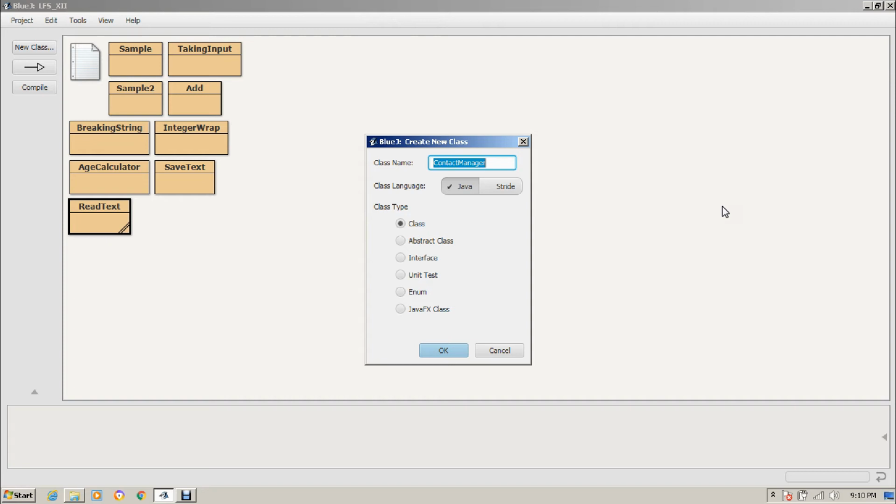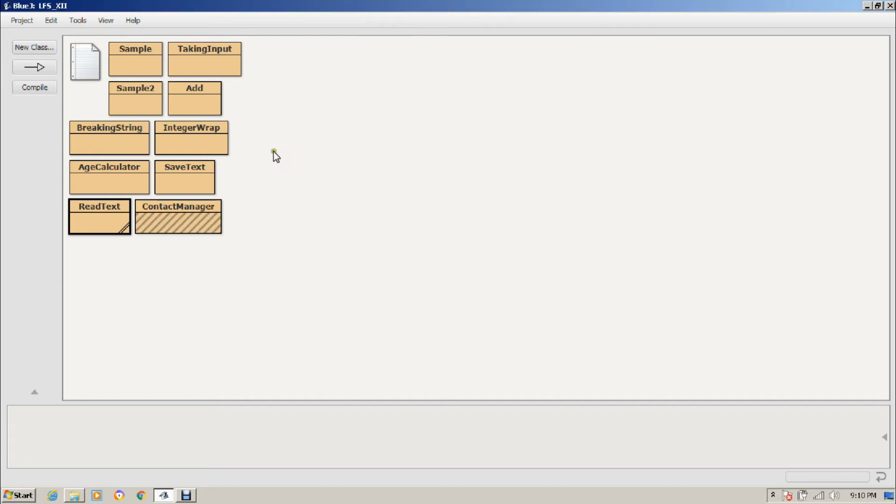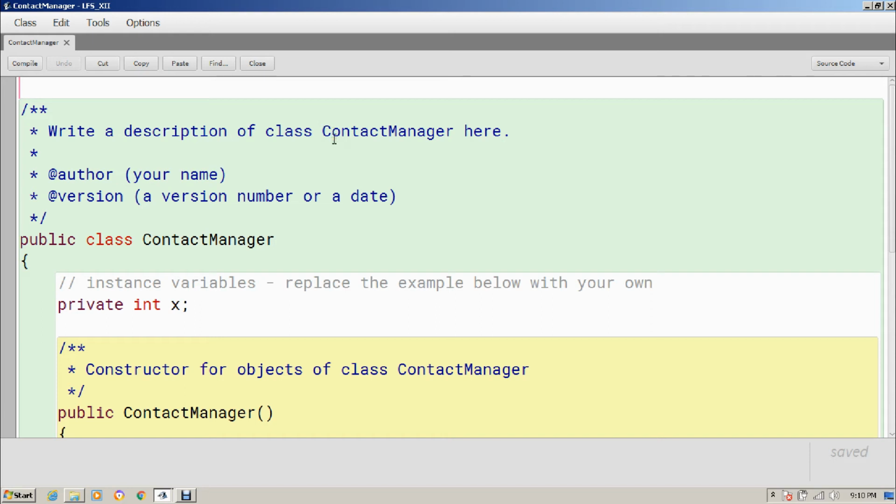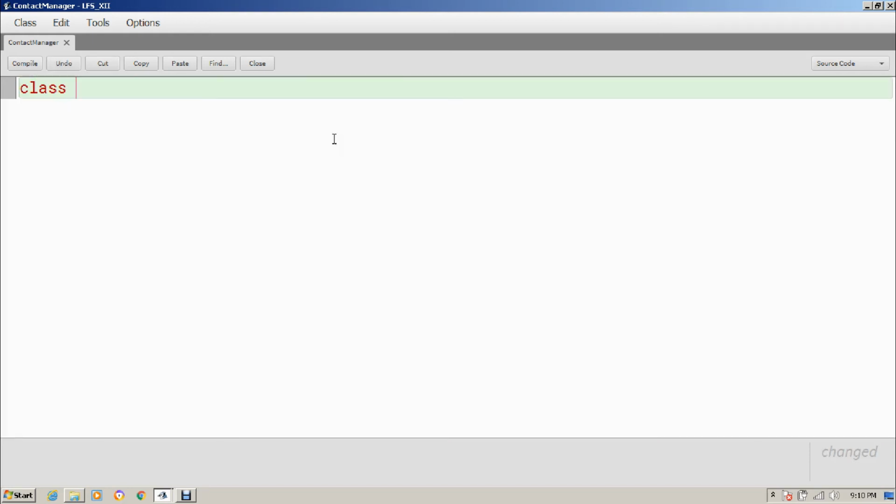Fine, this is the file name. I'm going to save this file, and this is a class. In this class I'm going to create a menu for the user. Actually, not in contact manager, that I'm going to do somewhere else, but here I will create a few methods which are going to save into the file and read from the file. I hope you got it. So let's see how to implement it.